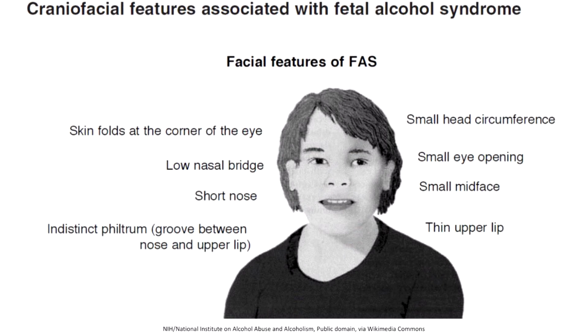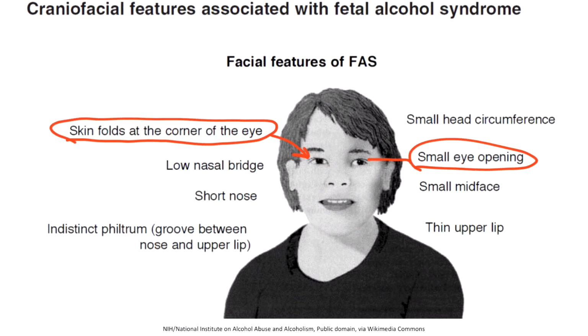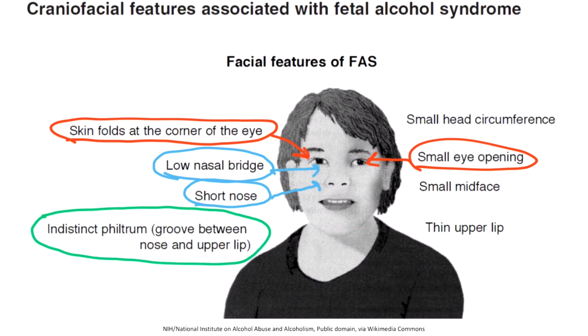Here's an illustration demonstrating some of the characteristic facial findings of fetal alcohol syndrome. Patients can have skin folds at the corner of the eye and small eye openings. They may also have a short nose and a low nasal bridge. Patients can also have an indistinct philtrum, which means that the groove that is present between the nose and the upper lip is smooth. Their upper chin can also be thin. Other characteristics include a small midface, which is sometimes referred to as midface hypoplasia, as well as a small head circumference.